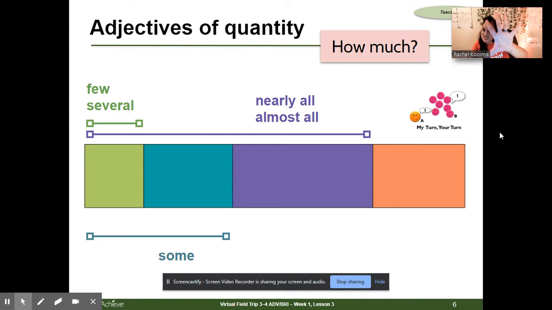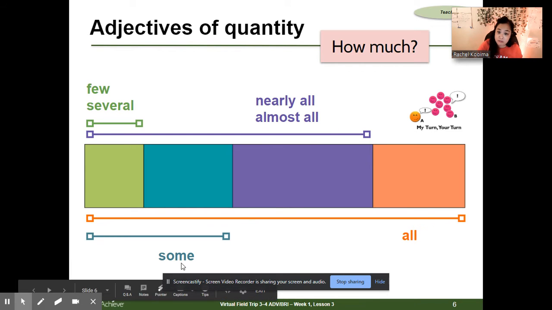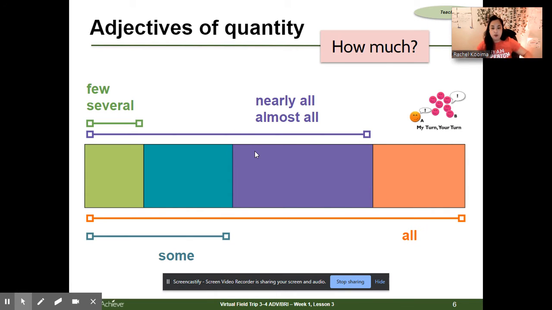Almost all means almost everyone, but there were a few other people that weren't there. But if you're talking about everyone, you might say all. You notice how quantity starts off small and then gets bigger and bigger. So, my turn, your turn: few, several, some, nearly all, almost all, and all, or everyone, right? Those are some adjectives of quantity. Or every. Each, oh my gosh, each person.